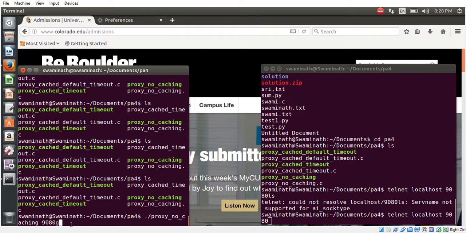I didn't test for the rest of the websites, so I hope it should work for all the websites. Let me just demonstrate it. I apologize for the fact that I have submitted 3 codes, one with only caching and another 2 with caching and link prefetching. So I apologize for that, and I'll demonstrate everything now.